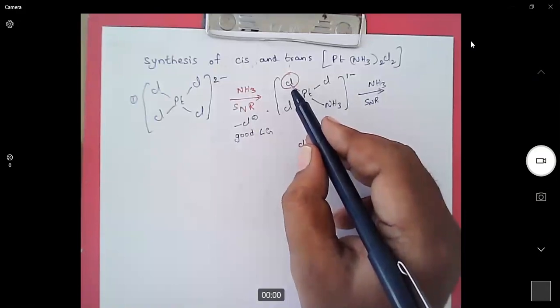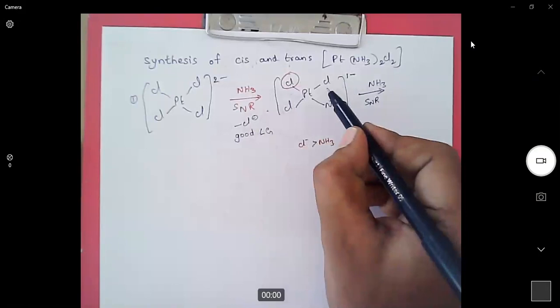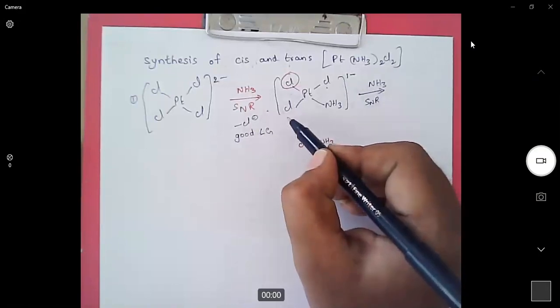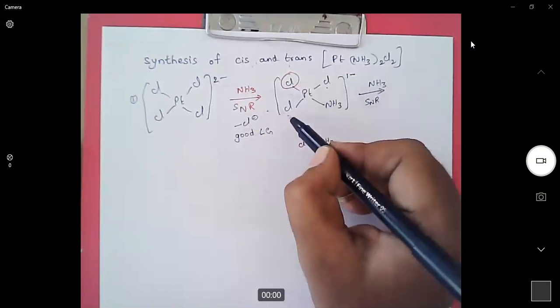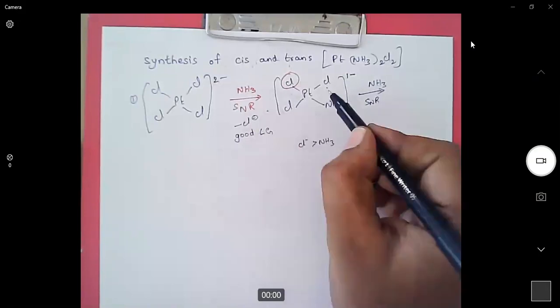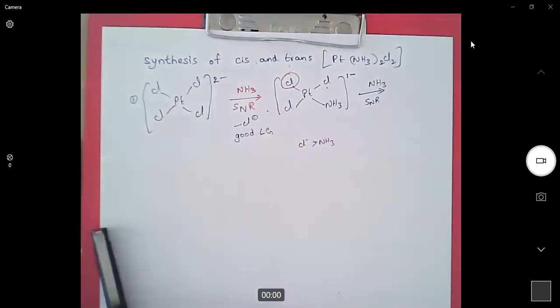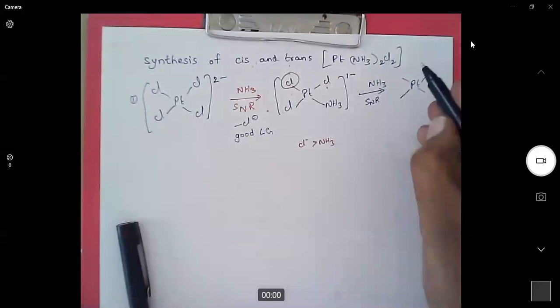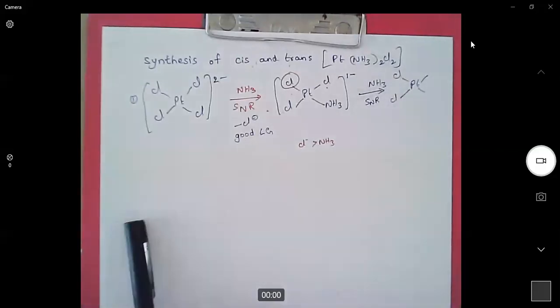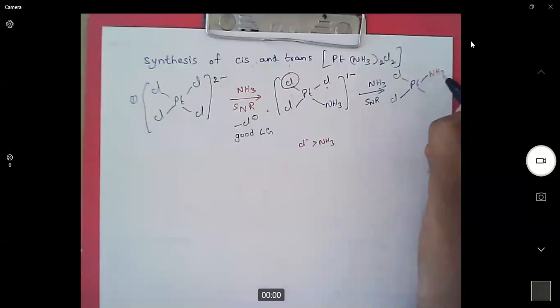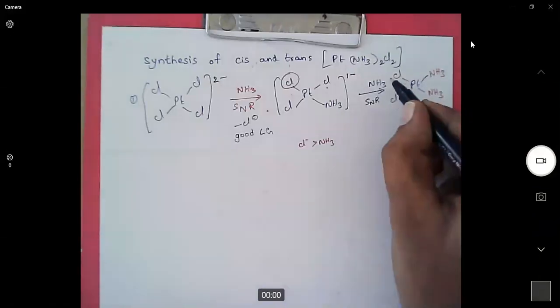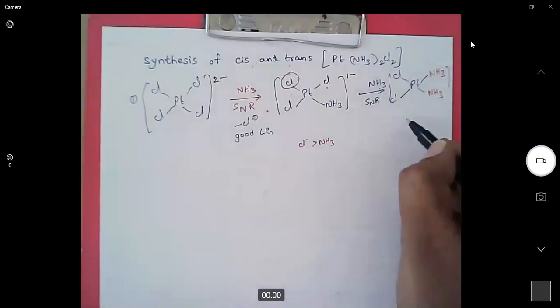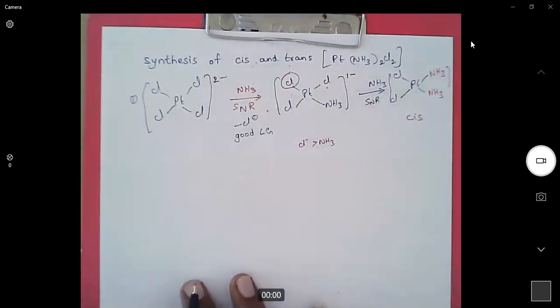Then what is the other possibility? We can replace either this chlorine or this chlorine, any one chlorine. If you replace this chlorine or this chlorine, it will give the same product. For example, if this chlorine is replaced, then what did we get? We get a cis complex.